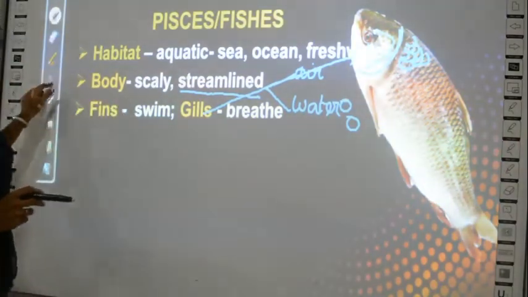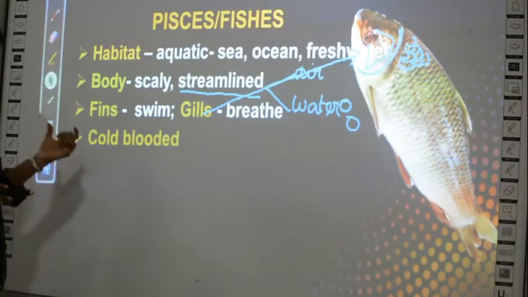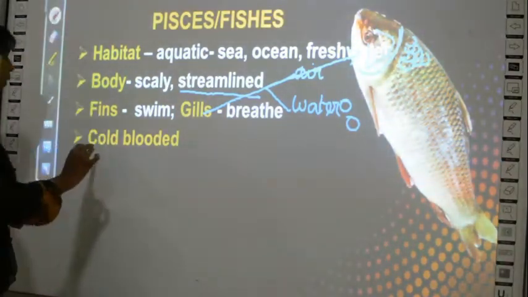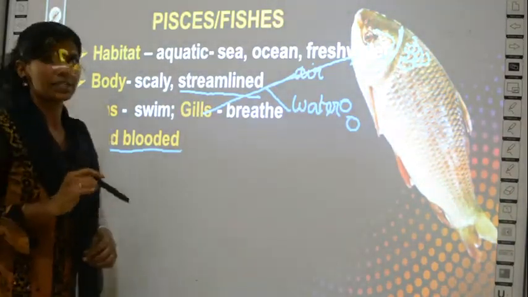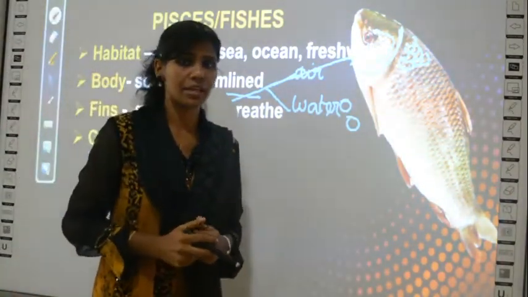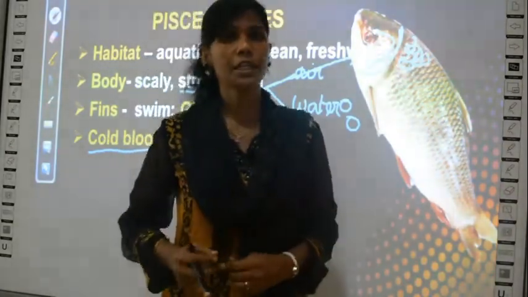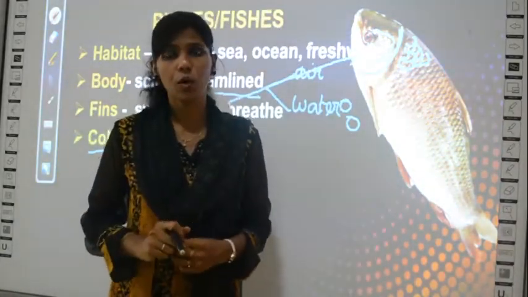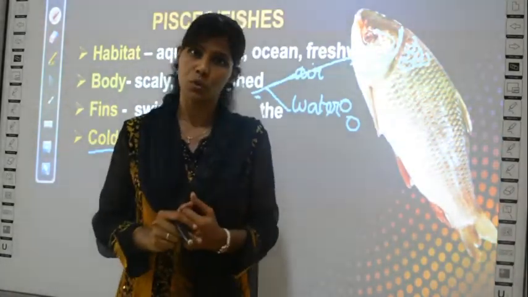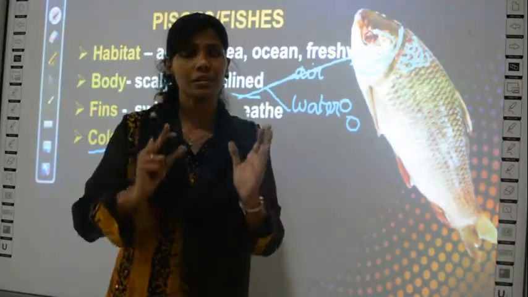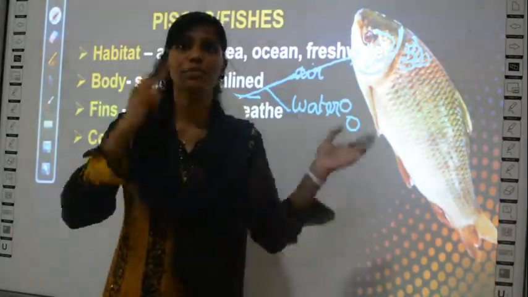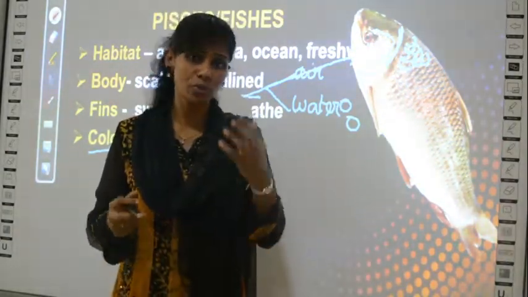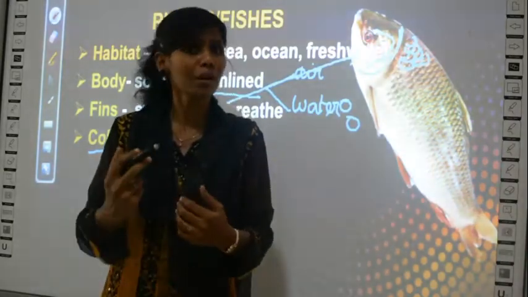Then what is the next characteristic? They are cold-blooded animals. This term is also new to you, cold-blooded. And one more type is called warm-blooded. What is cold-blooded and what is warm-blooded? Cold-blooded means, suppose the temperature outside is cold, the body will also become cool. The body of the fishes will fluctuate depending upon the temperature of the environment. But human beings, all mammals, are warm-blooded.